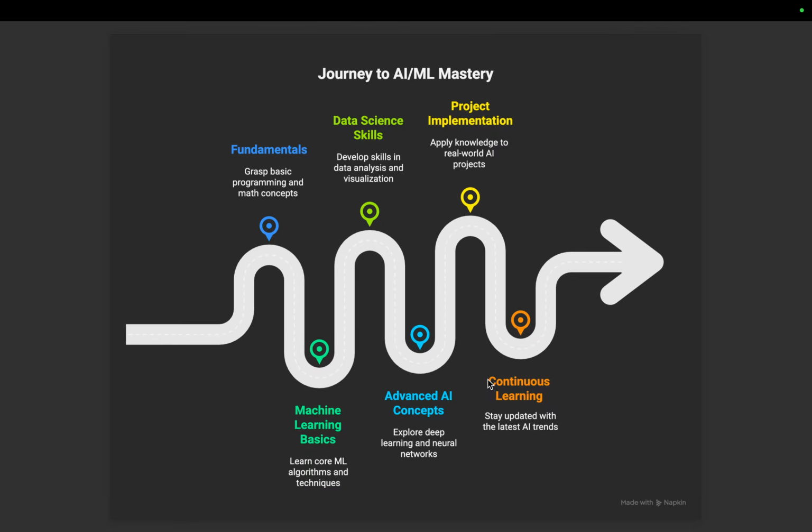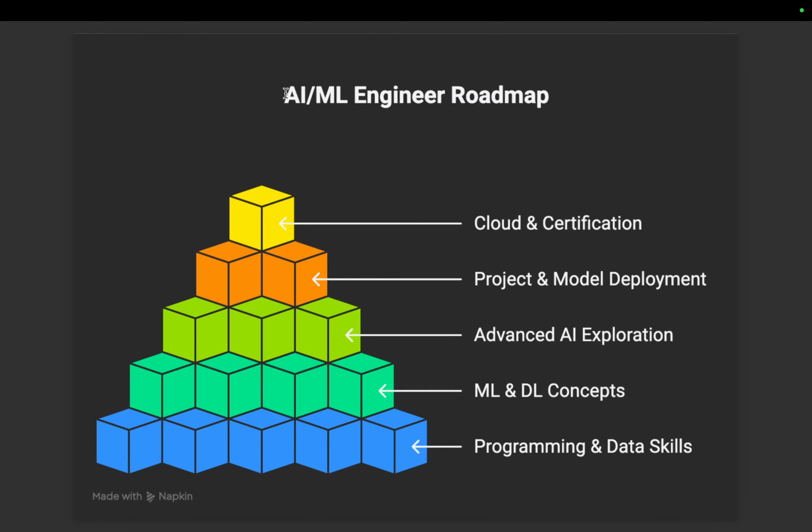Along with that, we will also cover the AWS part. So here this is the roadmap that we'll follow. First, programming and data skills, machine learning and deep learning concepts, advanced AI exploration, project and model deployment, and cloud certification. First, we will deal with the cloud certification, as this will give you an overall idea of how machine learning works, how deep learning works, how computer vision works, how NLP works, and how we will be able to do deployment in a particular cloud.